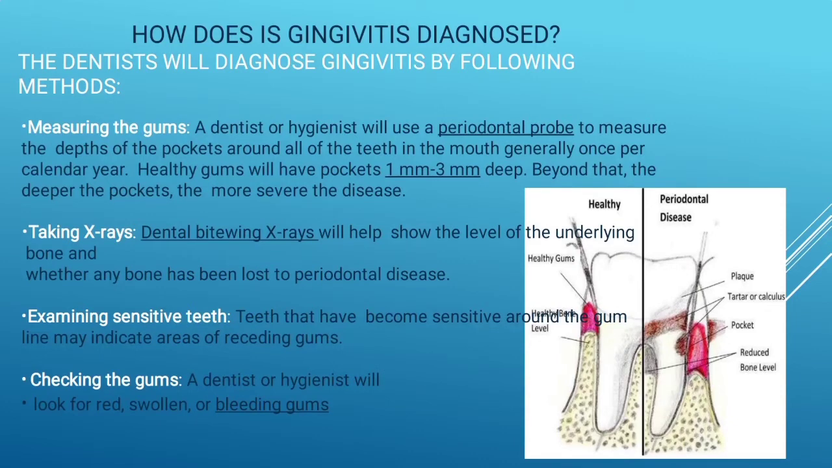Then second is taking x-rays. X-rays will help show the level of underlying bone and whether any bone has been lost to periodontal disease. So x-ray is one of them. Then examining sensitive teeth: teeth that have become sensitive around the gum line may indicate areas of descending gums. So examining sensitive teeth is also part of diagnosis. Then checking the gums: the dentist or hygienist checks whether the gums have become red, swollen or bleeding. So these are all diagnosed.